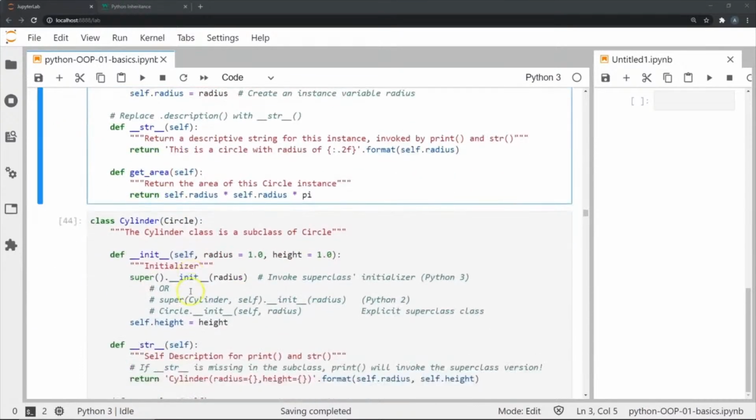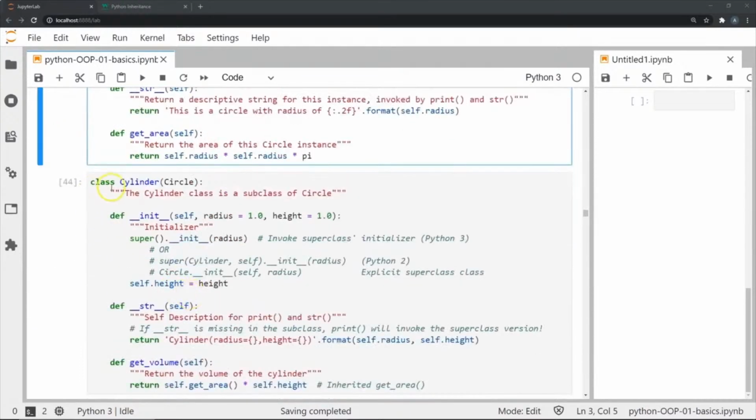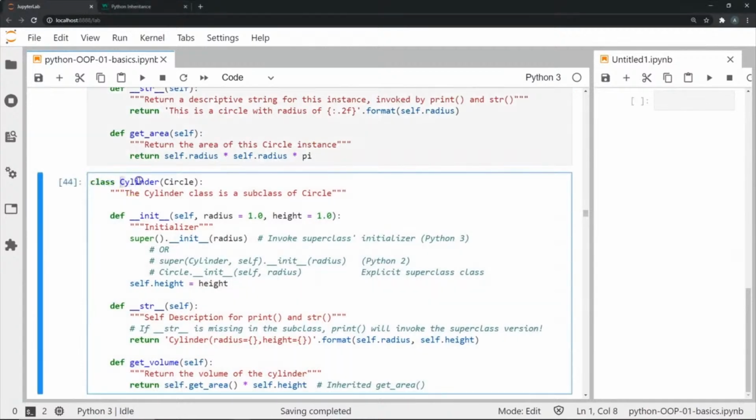Now if we move on to the cylinder class, you can see that I'm defining this class with the class keyword and the name Cylinder, but I have added parentheses, and within them I have mentioned the name of the superclass that I want the cylinder class to be a subclass of. This is how we define a subclass in the most basic way. You enter the name that you want, and you enter the name of the superclass in parentheses right after the name.